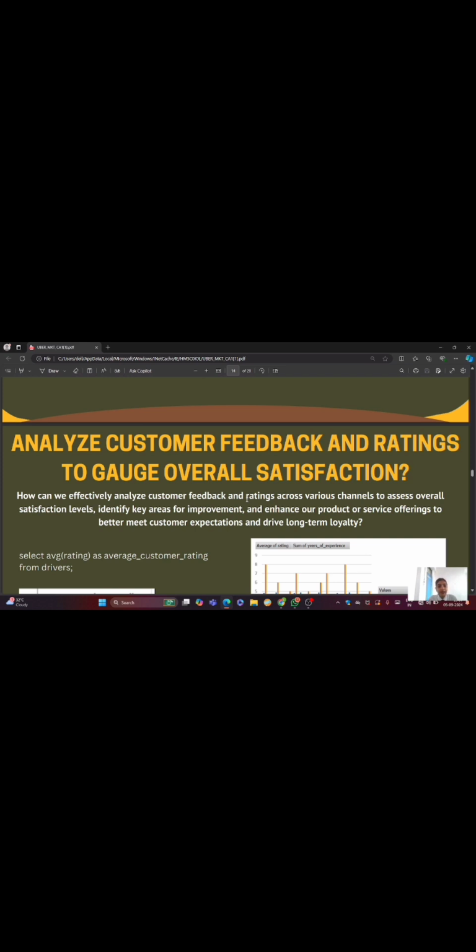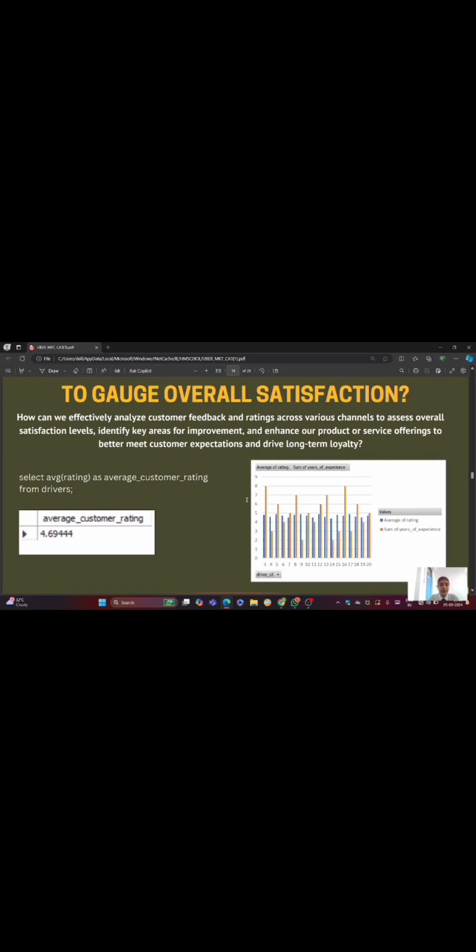How can we effectively analyze customers feedback and ratings across various channels to assess overall satisfaction levels, identifying key areas for improvement, and enhance our products or services to enhance our satisfaction towards the Uber or their driving services and many more. So we have average customer ratings 4.6. It's a good rating. The Uber is doing good.